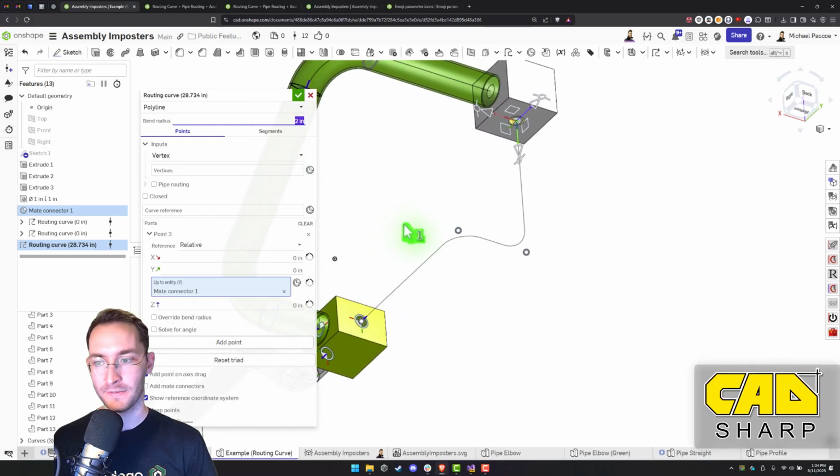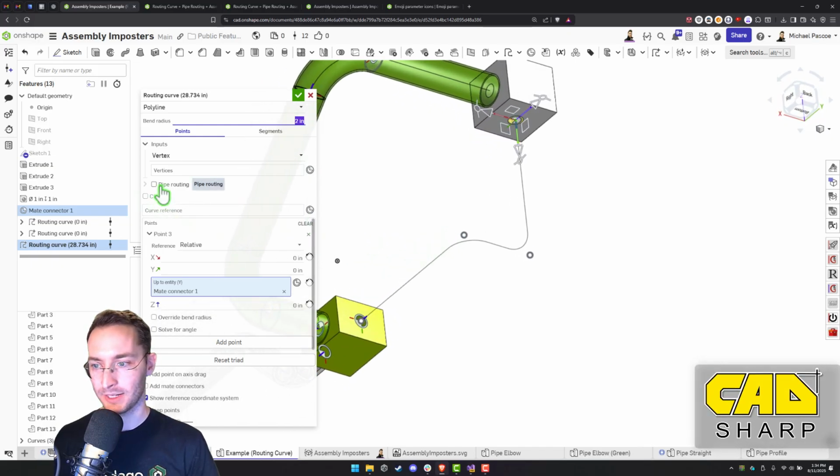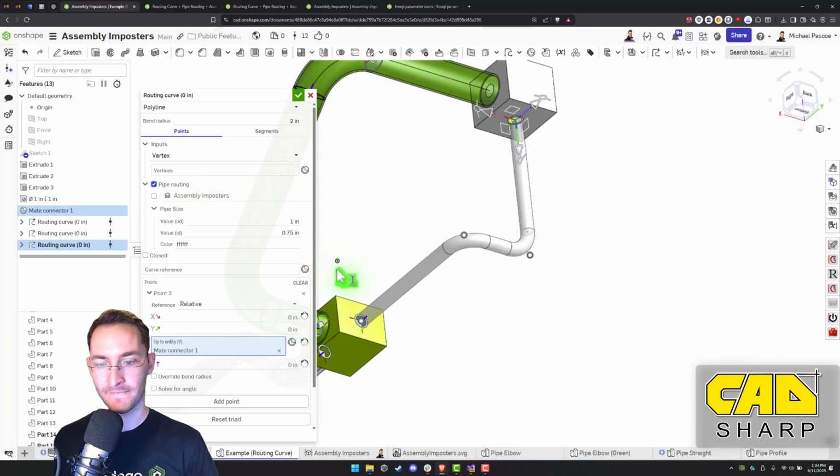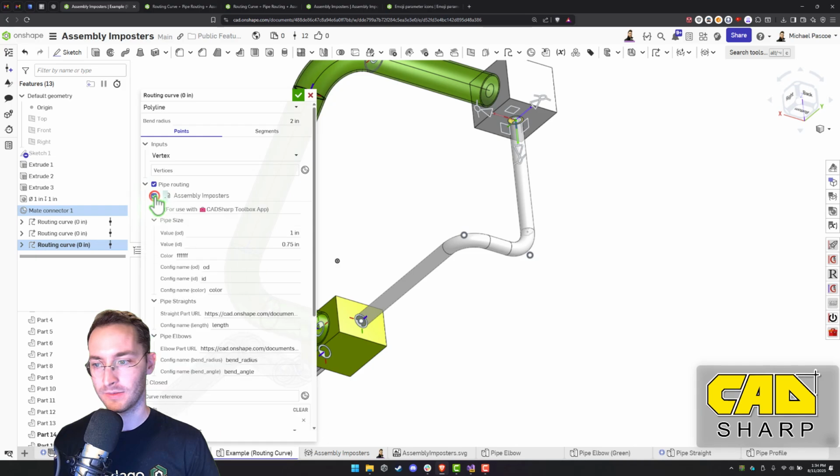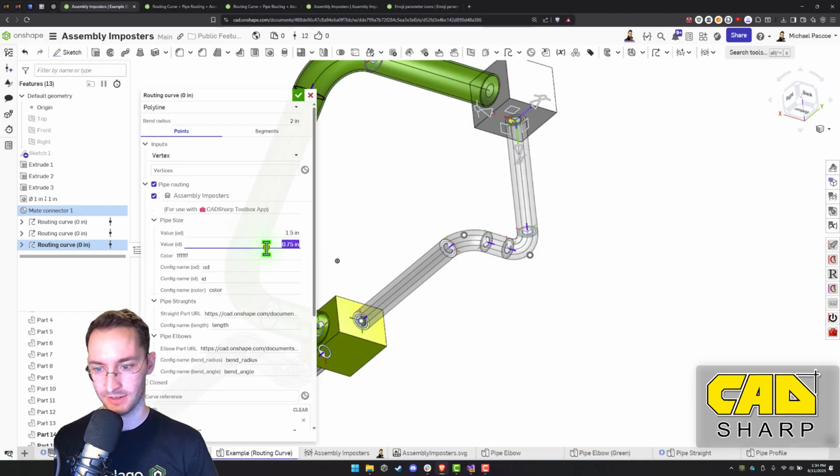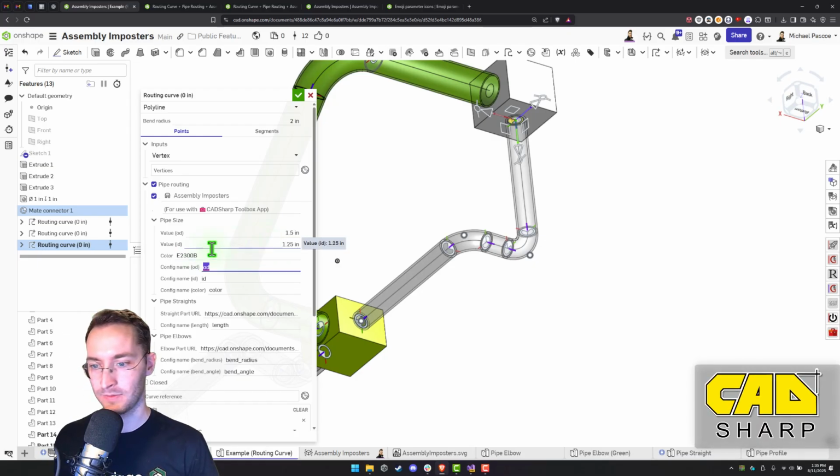Okay. And finally, let's add some pipe routing to it. So click this pipe routing button. And we'll need Assembly Imposters too. There we go. We'll type in OD. So let's say 1.5 and the ID is 1.25. Then we'll pick the color. We'll do red.